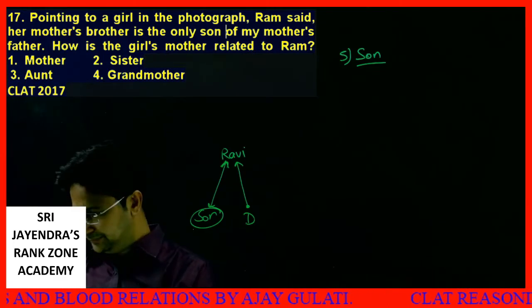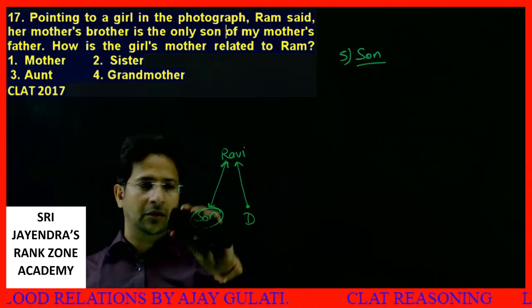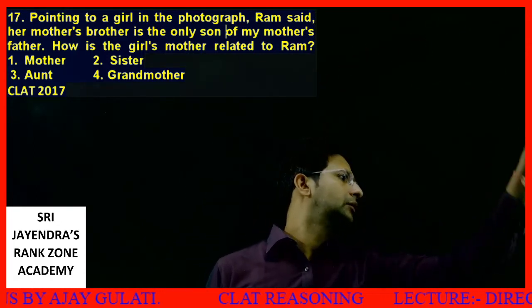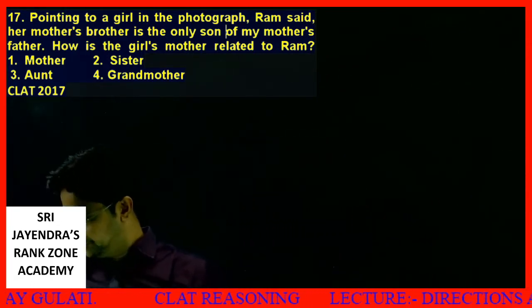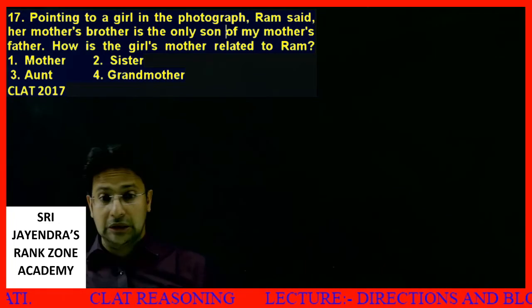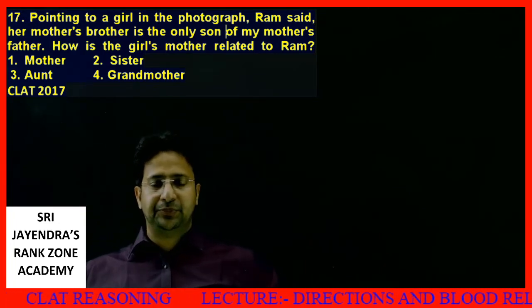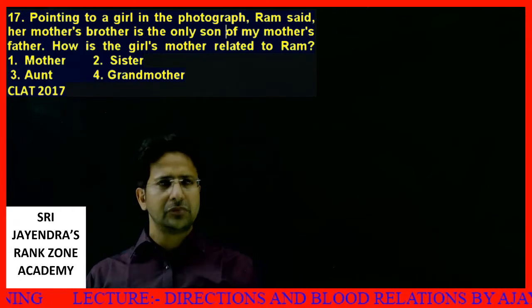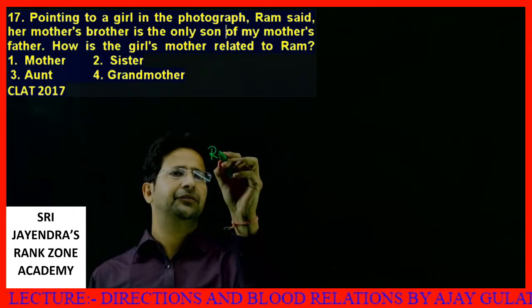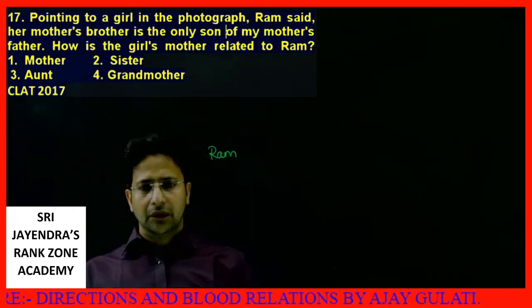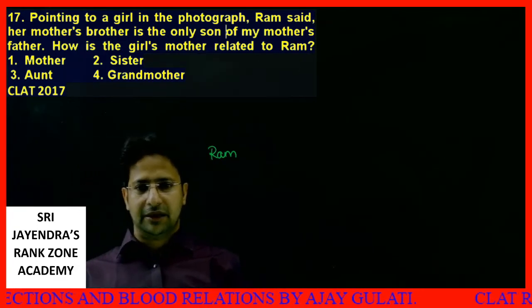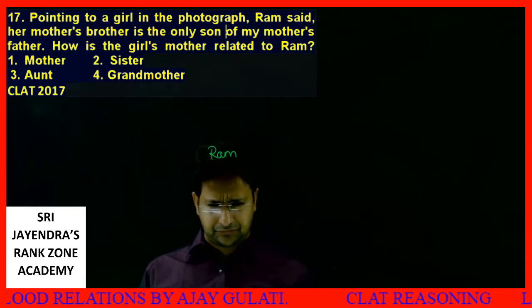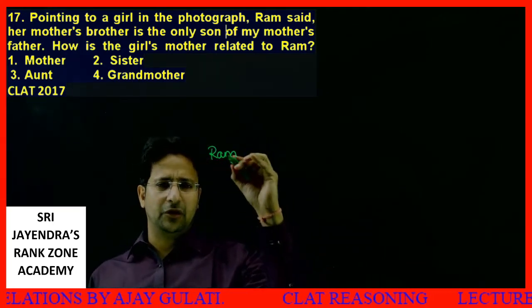Pointing to a girl in the photograph, Ram said, "Her mother's brother is the only son of my mother's father." First of all, my mother's father.